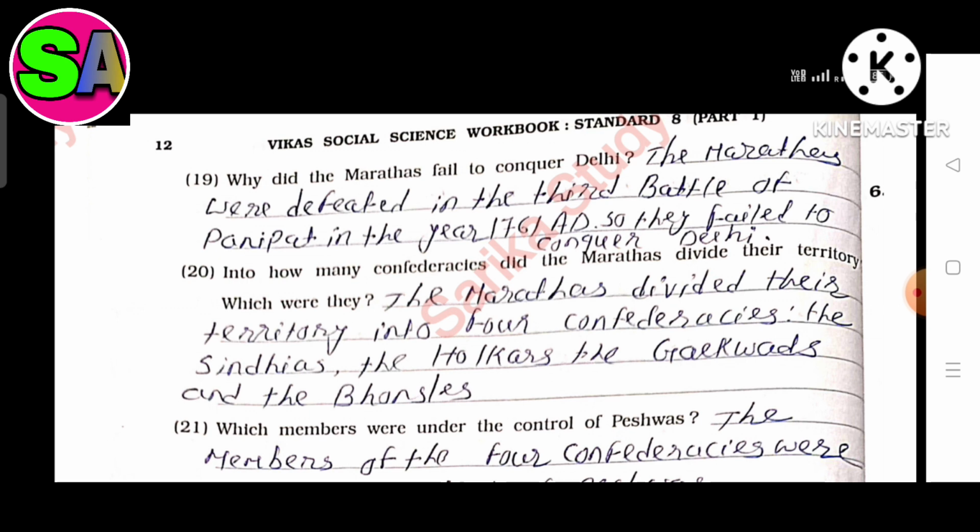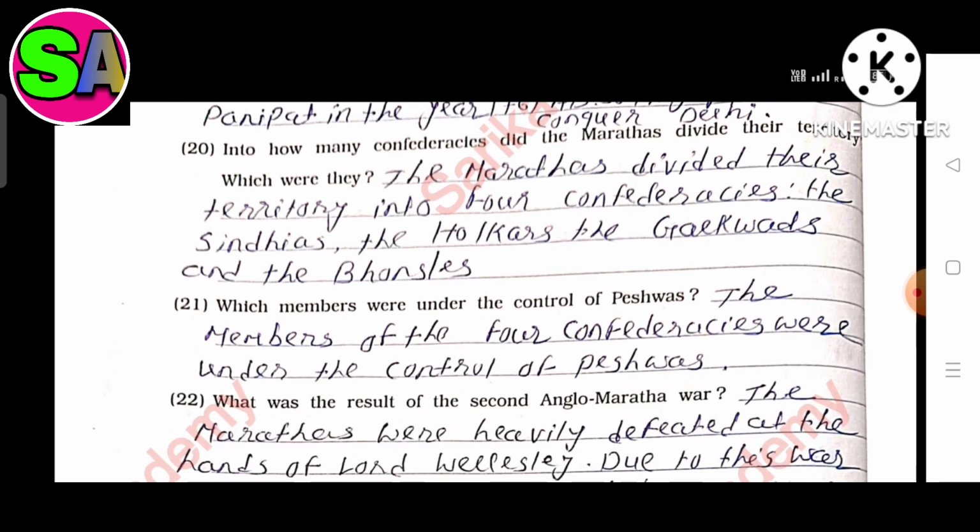19th question, page number 12. Why did the Marathas fail to conquer Delhi? The answer is the Marathas were defeated in the third Battle of Panipat in the year 1761 AD, so they failed to conquer Delhi.